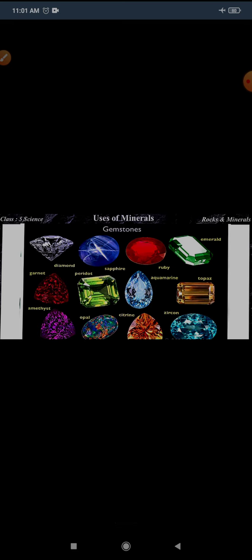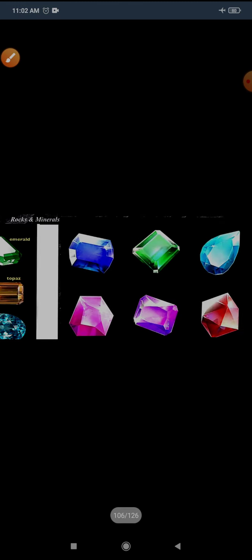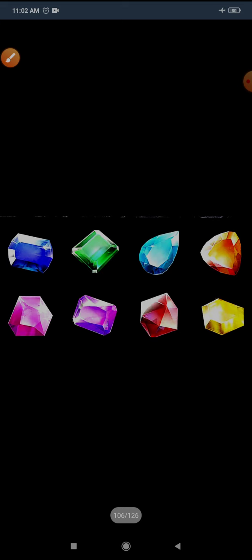And wow, so many attractive gems. You can see here topaz, zircon, citrine, opal, garnet, diamond, sapphire, ruby that is of red color, sapphire that is of blue color, this emerald that is of green color, topaz present in various shapes and sizes, and opal. So many gemstones here, and these all are polished, and that's why they appear beautiful and shiny.